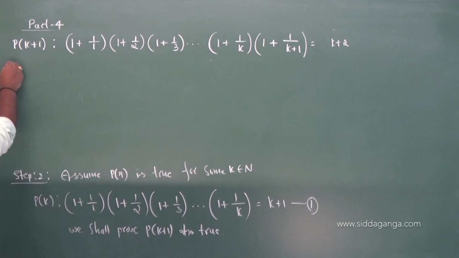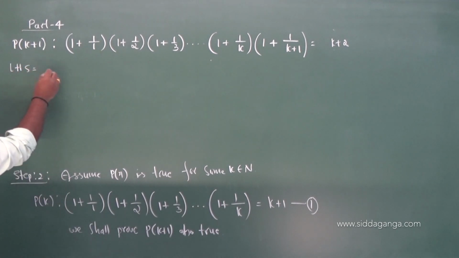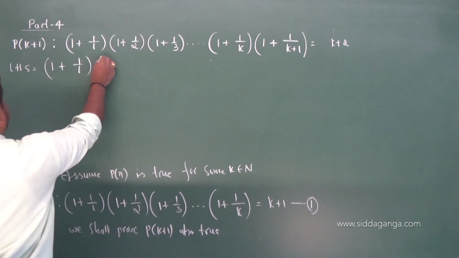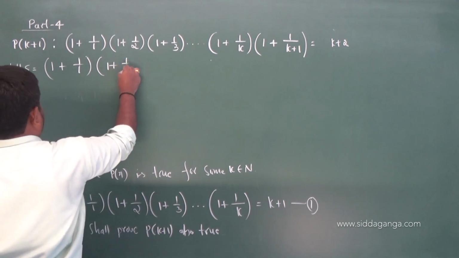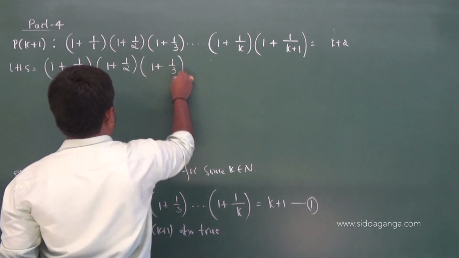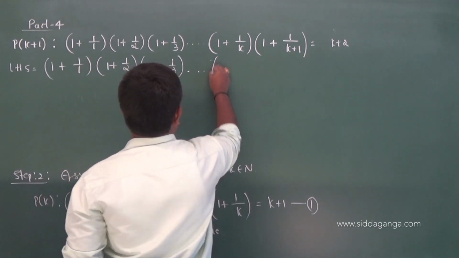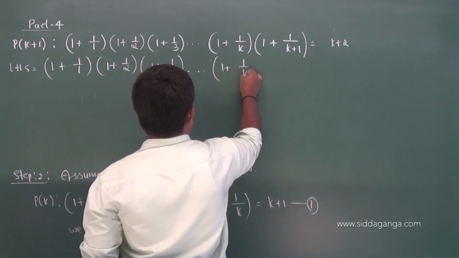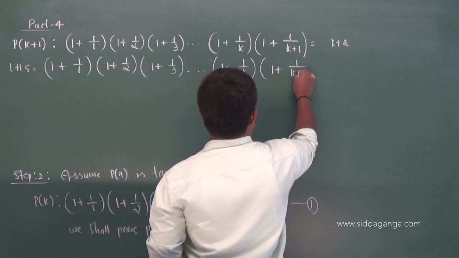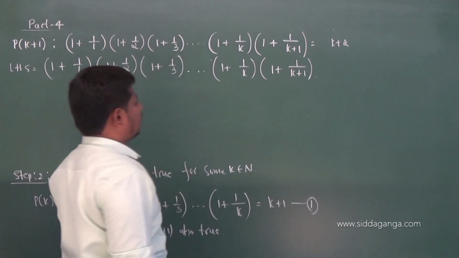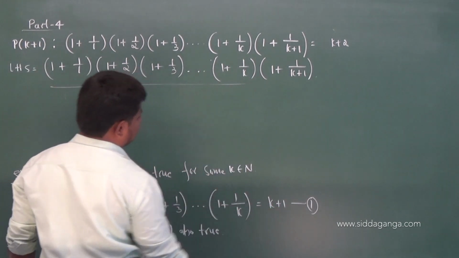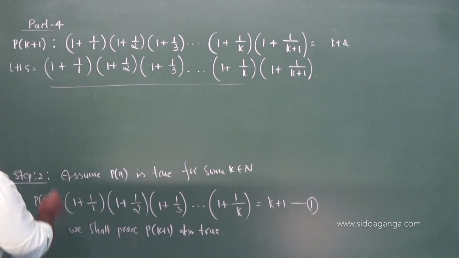The LHS is the same as above: 1 plus 1 by 1, 1 plus 1 by 2, 1 plus 1 by 3, up to 1 plus 1 by k, and 1 plus 1 by k plus 1. The product of the first k terms is k plus 1, from equation 1, so replace that by k plus 1.